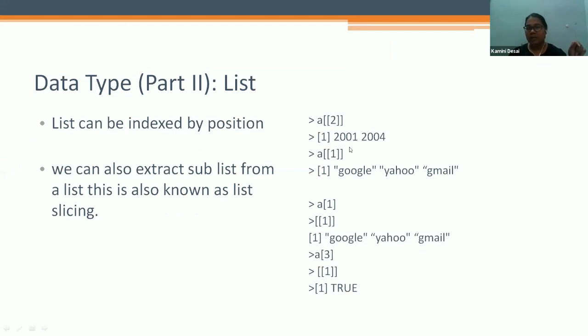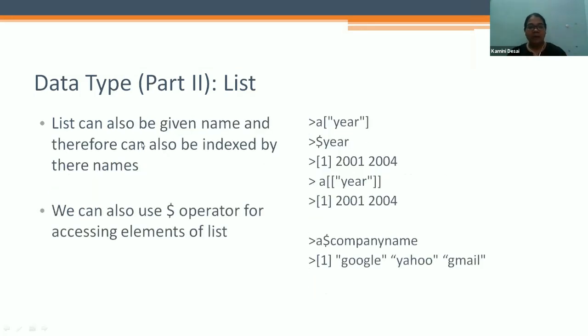It gives you the answer 2001 and 2004. If you give A and first position, it gives Google, Yahoo, and Gmail. And if you call A[[3]], it gives only 1 value, which is TRUE. The third position is where the TRUE value is stored.